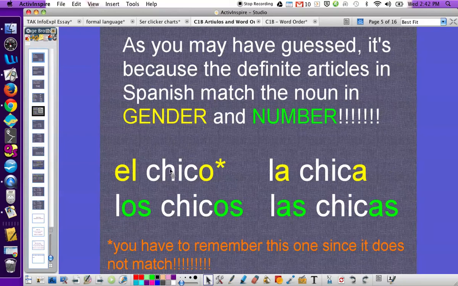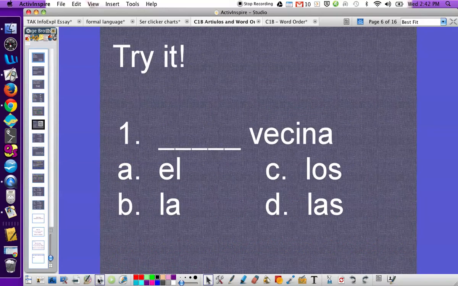The only exception to that rule is chico, which goes with el, and that doesn't match up at all, so you just have to remember it. But we've used it a lot, so it's probably not too difficult. Let's try it. What do you think matches with vecina, or neighbor? If you picked B, la, you are absolutely correct. La vecina.